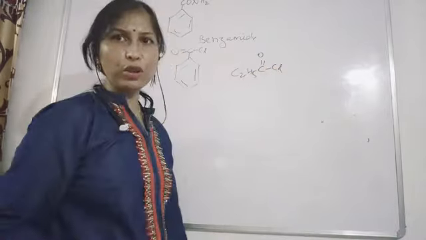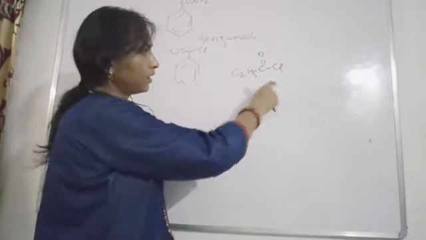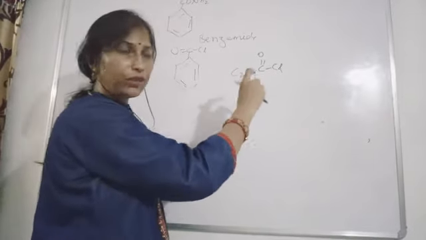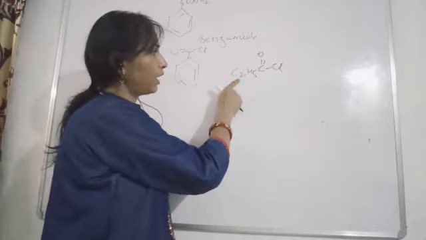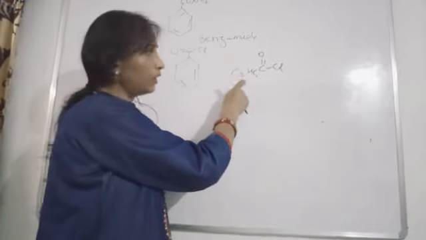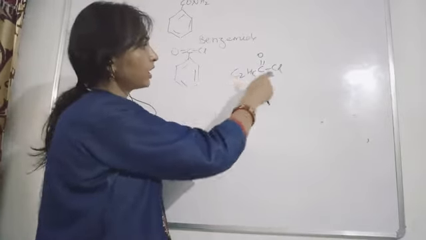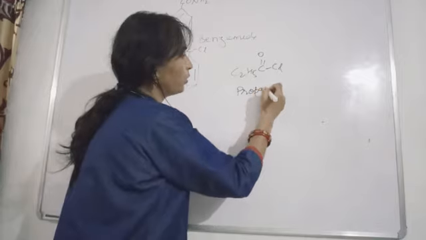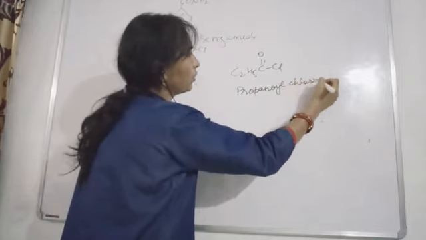If you are having this compound, what will be the name of this? For straight chain, what are we using as the suffix for acid halide? How many carbons are we having? 3. 2 carbons in this alkyl group and 1 carbon of this functional group. Okay, so 3 carbon. So what will be the name of this compound? Propanoyl chloride. Okay, propanoyl chloride.